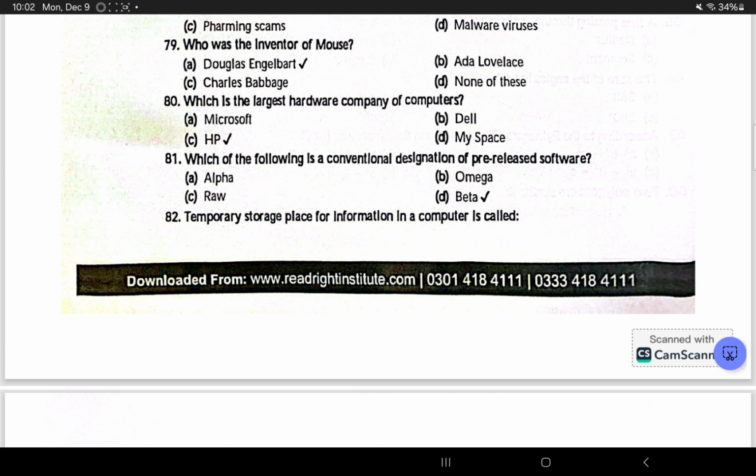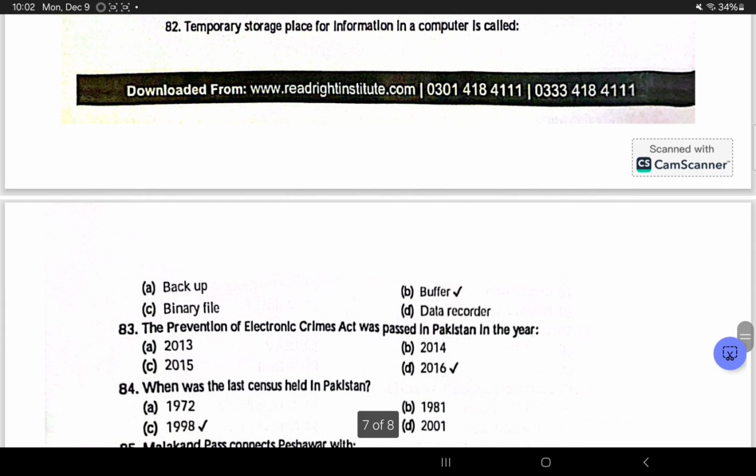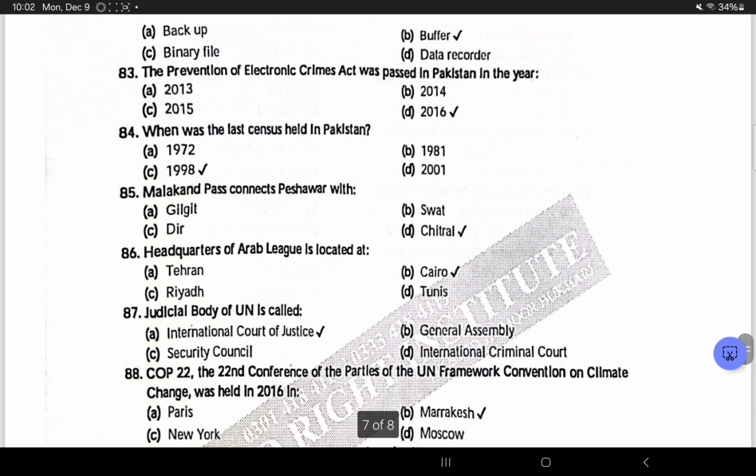Engelbert. Which is the largest hardware company of computers? HP. Which of the following is a conventional designation of pre-release software? Beta. Temporary storage place for information in a computer is buffer. Question number 83. The Prevention of Electronic Crimes Act was passed in Pakistan in the year 2016.